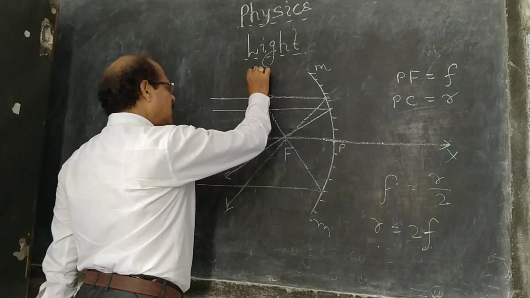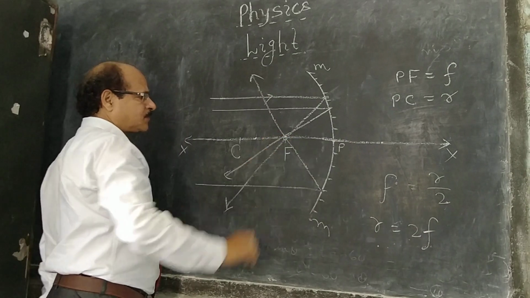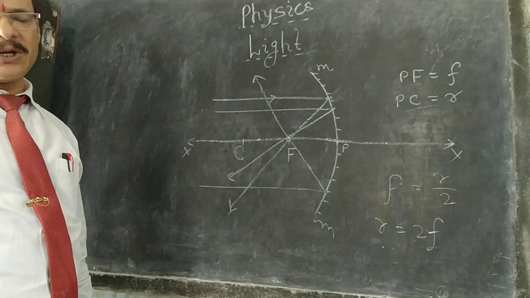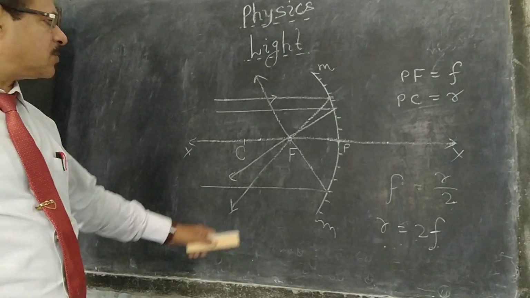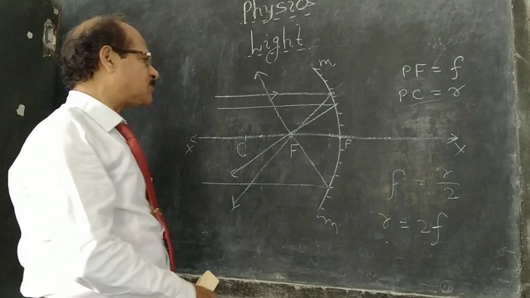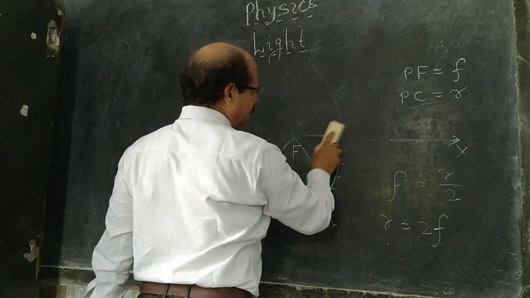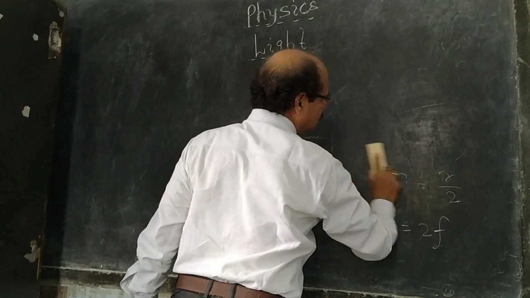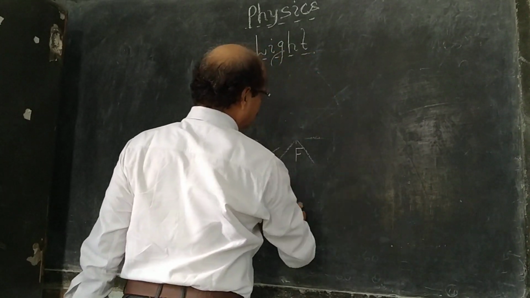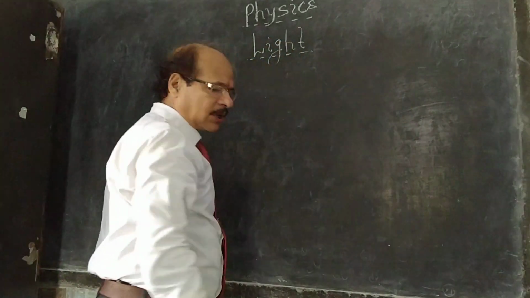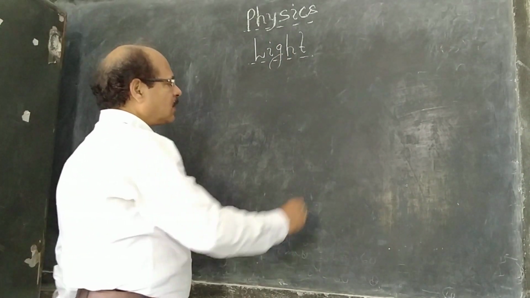This mirror is called concave mirror, and a number of rays when they fall on this mirror certainly pass through this point, and this point is focus. Concave mirror has a real focus because after reflecting, all the rays pass through this point called focus.